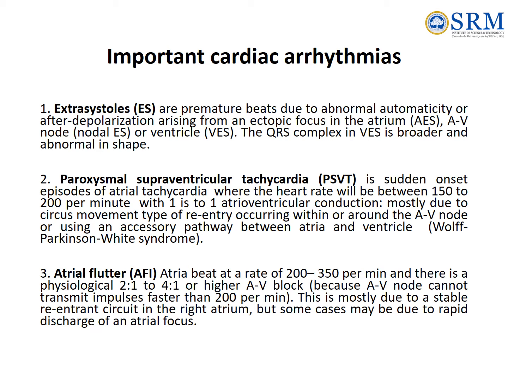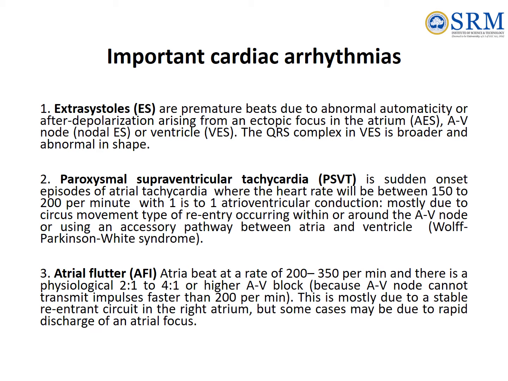2. Paroxysmal supraventricular tachycardia, PSVT, is sudden onset episodes of atrial tachycardia where the heart rate will be between 150 to 200 per minute with 1:1 atrioventricular conduction, mostly due to circus movement type of re-entry occurring within or around the AV node or using an accessory pathway between atria and ventricle.